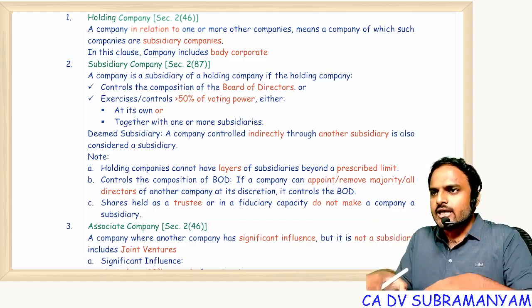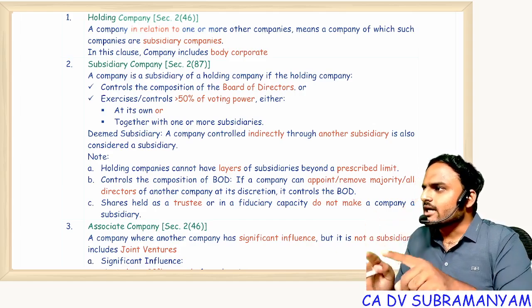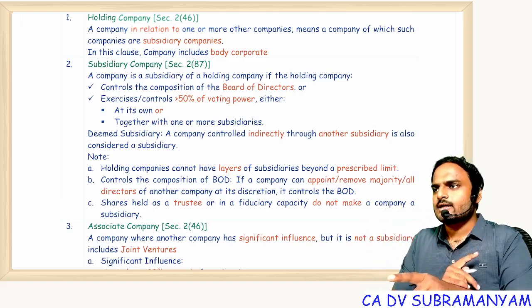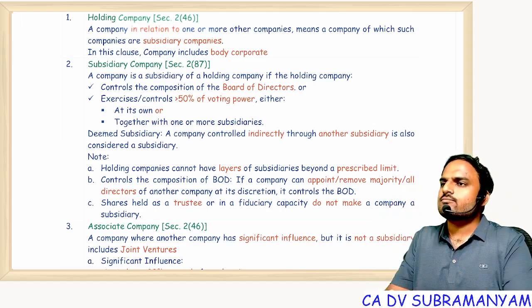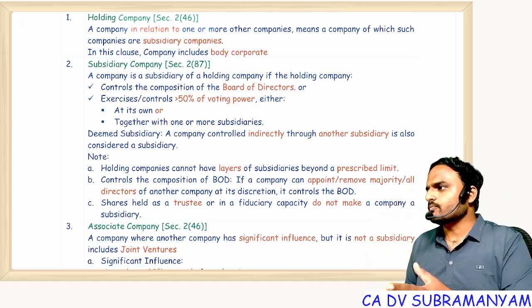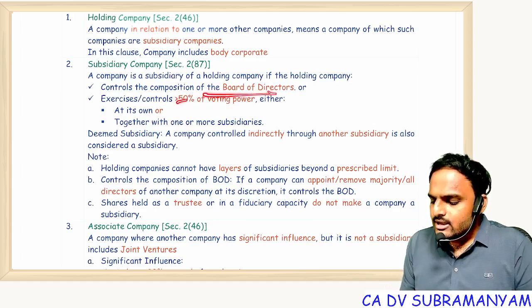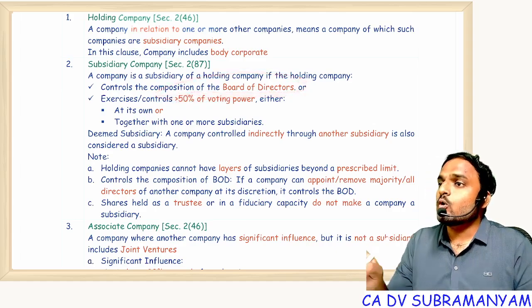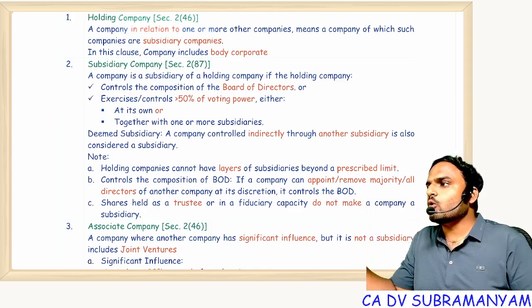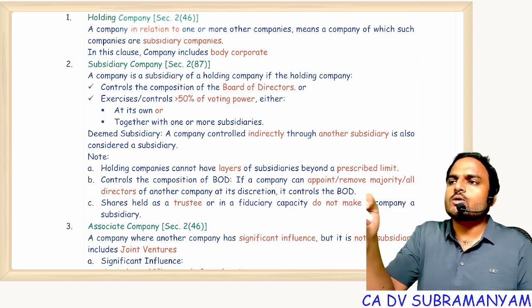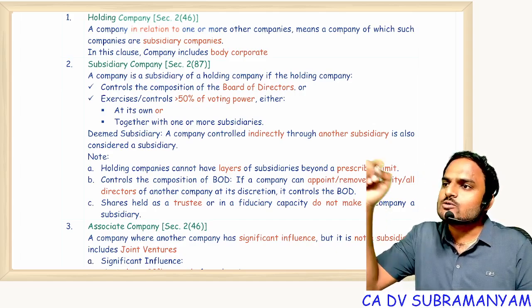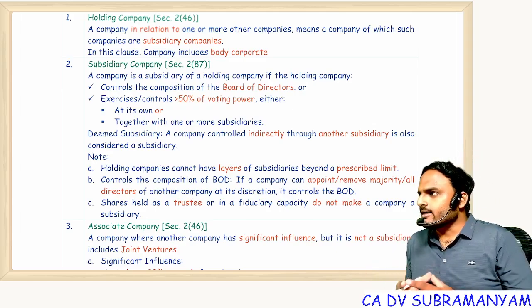If any operational decision fails in India, it will affect the rest of the world. That's why Honda made a clear condition that the majority of the directors they will appoint and remove. That means who has control over the composition of the directors? Honda has control over Hero Honda Limited. In that way, Hero Honda Limited is a subsidiary of Honda, which is a company incorporated outside India. Are you all getting my point?